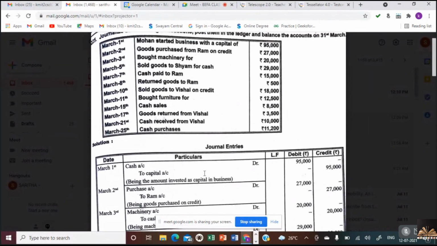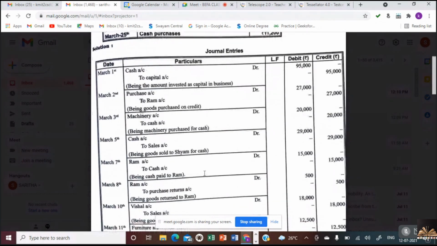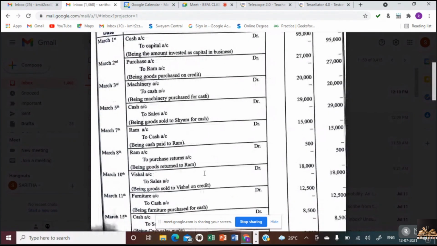Return goods to Ram, 500 out of 27,000. We have found 500 defects, so we have returned him. Ram ante personal account. What is the rule for personal account? Debit the receiver. As Ram is receiving the goods, we have debited Ram account. And what we have credited? We have credited purchase returns. Is it clear, Nana?